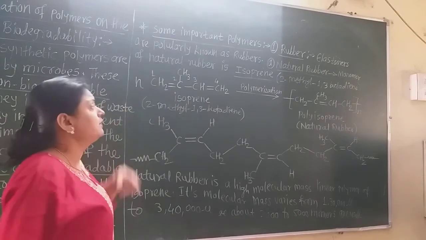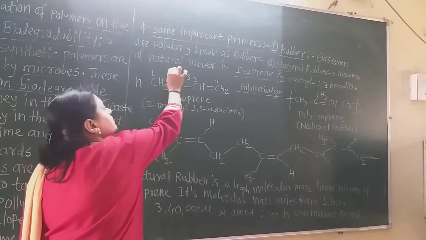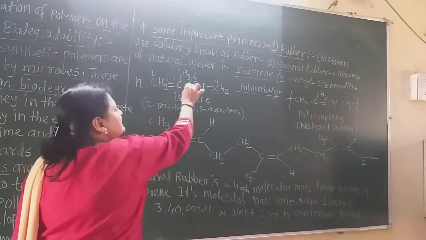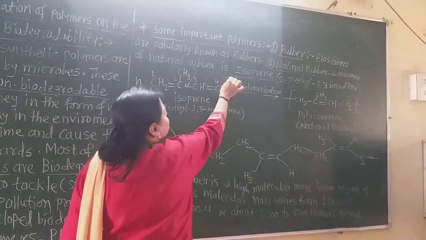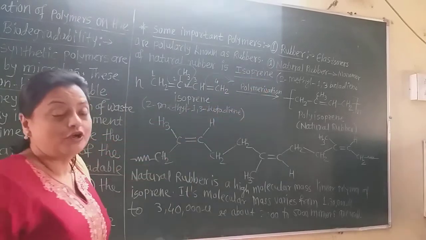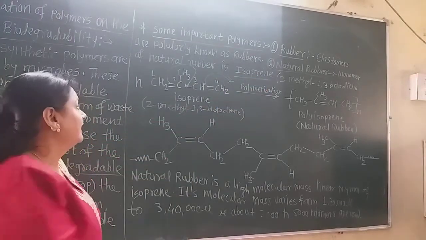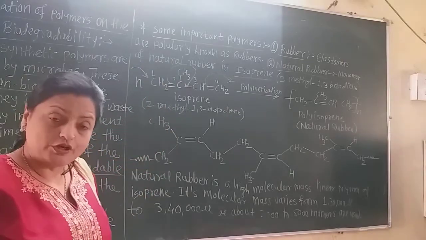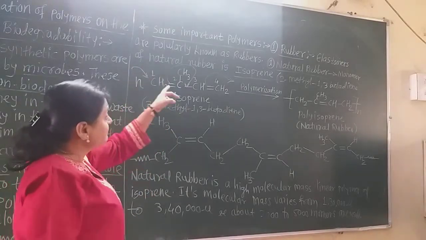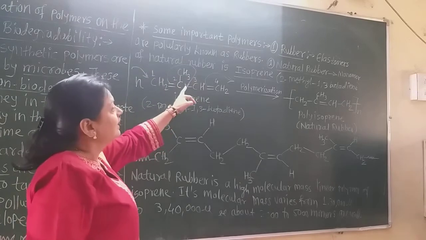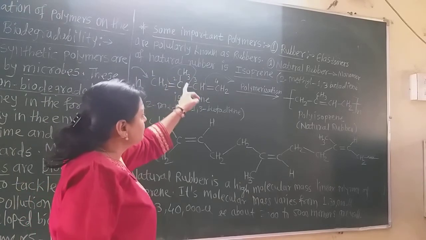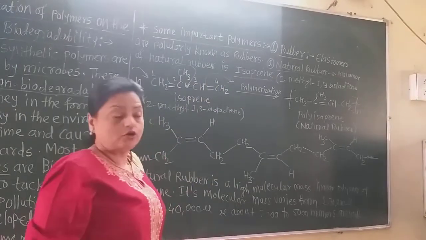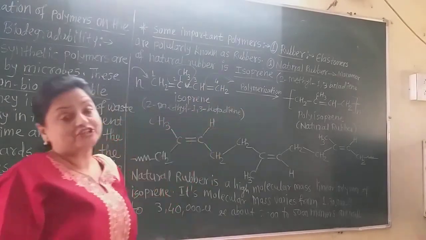At the same time what happened? These double bonds shift here and this again attacks another, that is the third molecule of the isoprene, and on this also there is the attack from the first molecule of the isoprene. At the same time these bonds shift here, and when these bonds shift here, the double bond attacks the next isoprene.